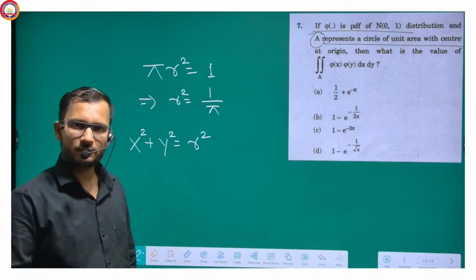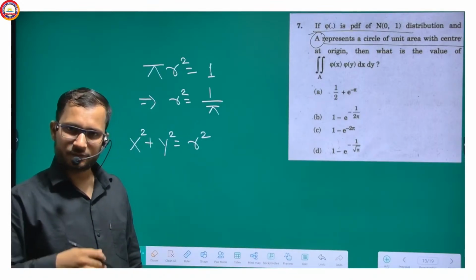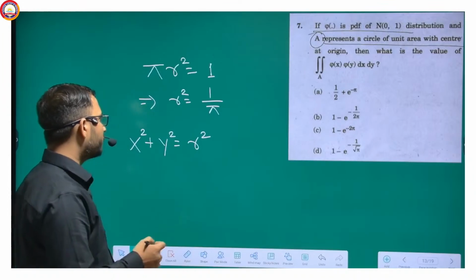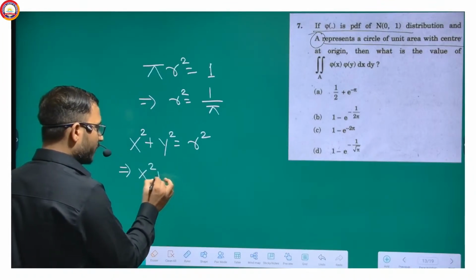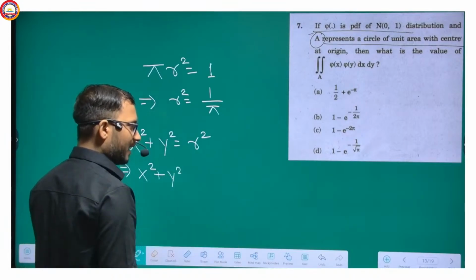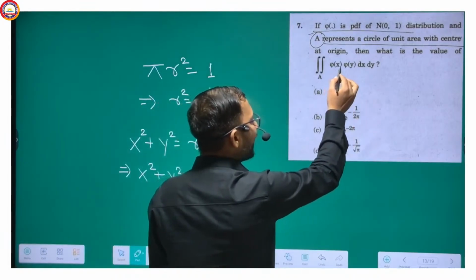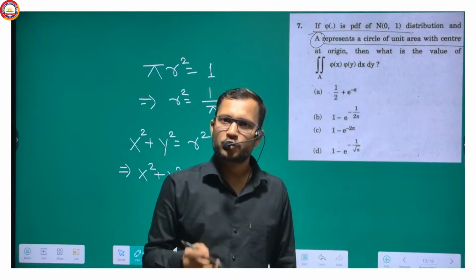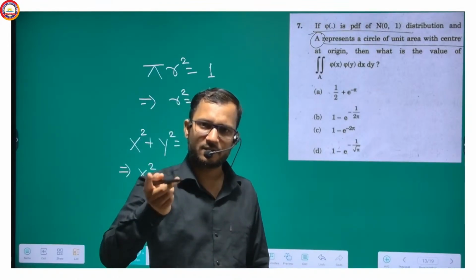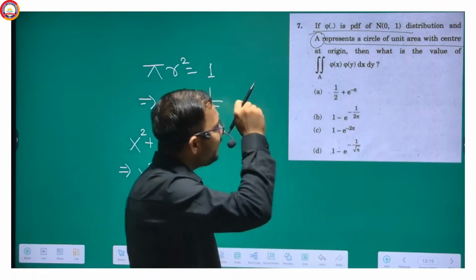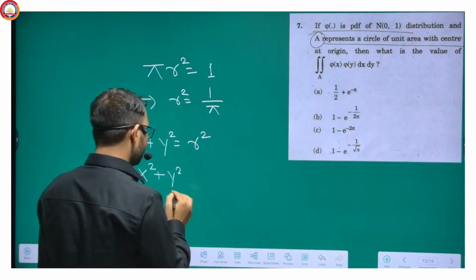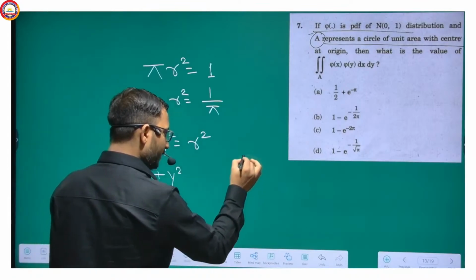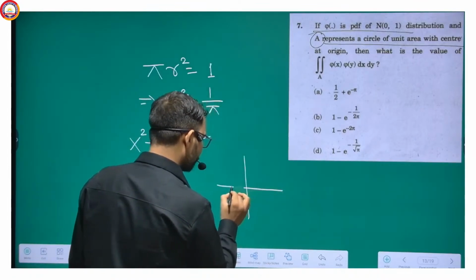Getting my point? x square plus y square equal to r square. And so I am writing here x square plus y square, and what it says is that phi x and phi y should be integrated. The multiplication of phi x and phi y should be integrated in the range this.